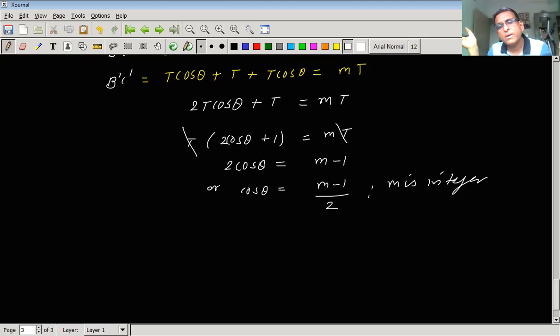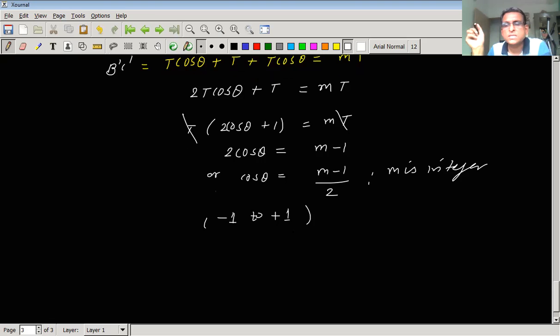Theta can take any value, m can take any value, but cos theta cannot take any value, because we know that the values of cos theta vary between -1 to +1. Minimum and maximum value of cos theta is -1 to +1.